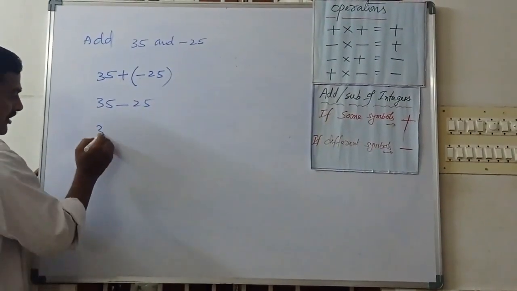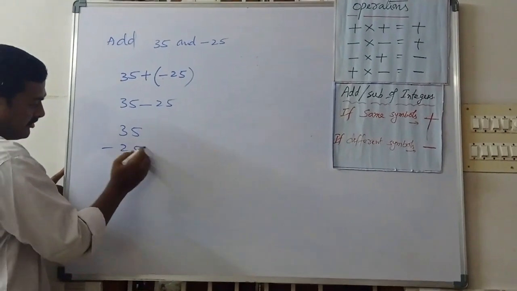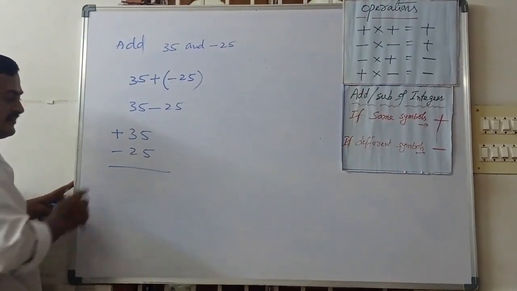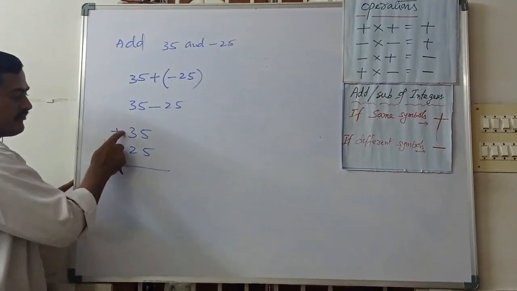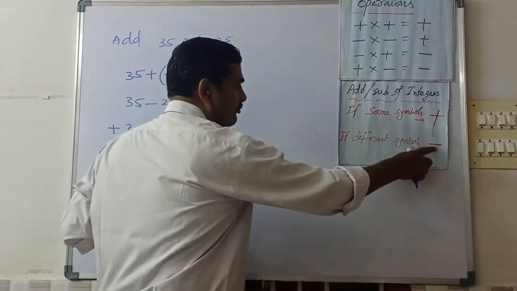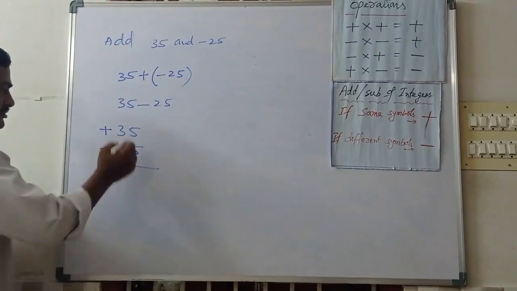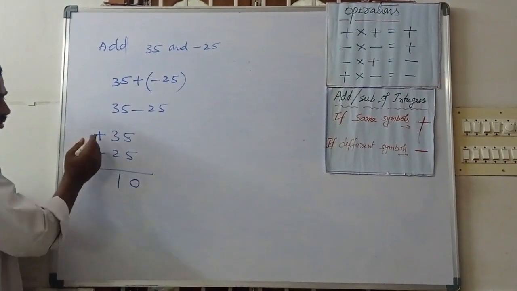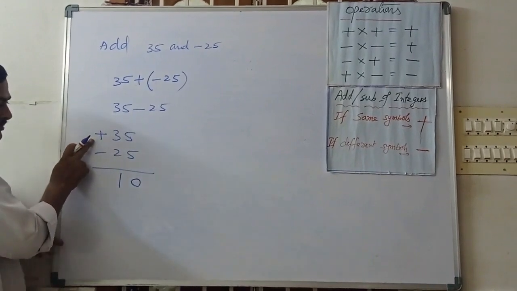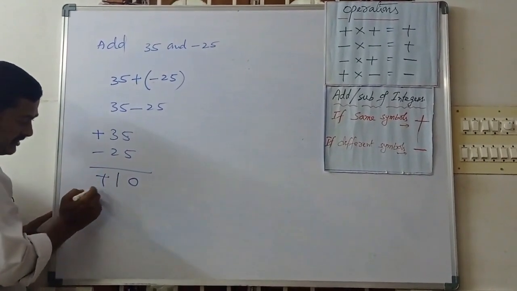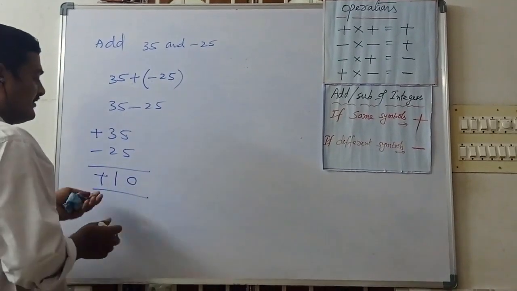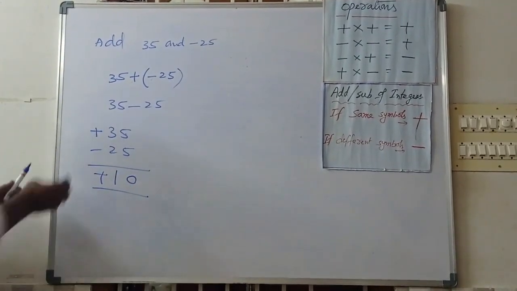Now 35 minus 25. Here what is the symbol? Plus, minus. Different symbol means what can we go for? We go for subtraction. So 5 minus 5 is 0. 3 minus 2 is 1. And what symbol are we going to keep here? We keep the greater symbol, that plus only. Like this we can do the add sum.